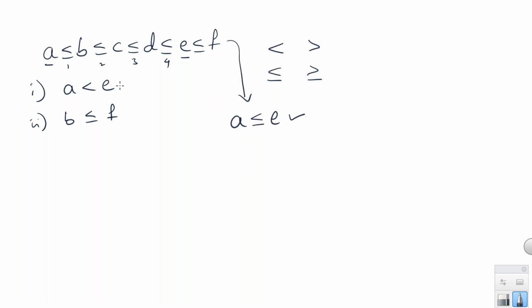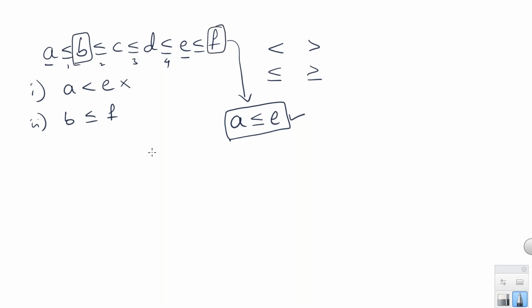If the given conclusion is same as A less than or equal to E, then I should consider it as true. If the given conclusion is different from A less than or equal to E, then I should consider it as false. My actual conclusion is A less than or equal to E, but the given conclusion is A less than E, so that is false. Right?